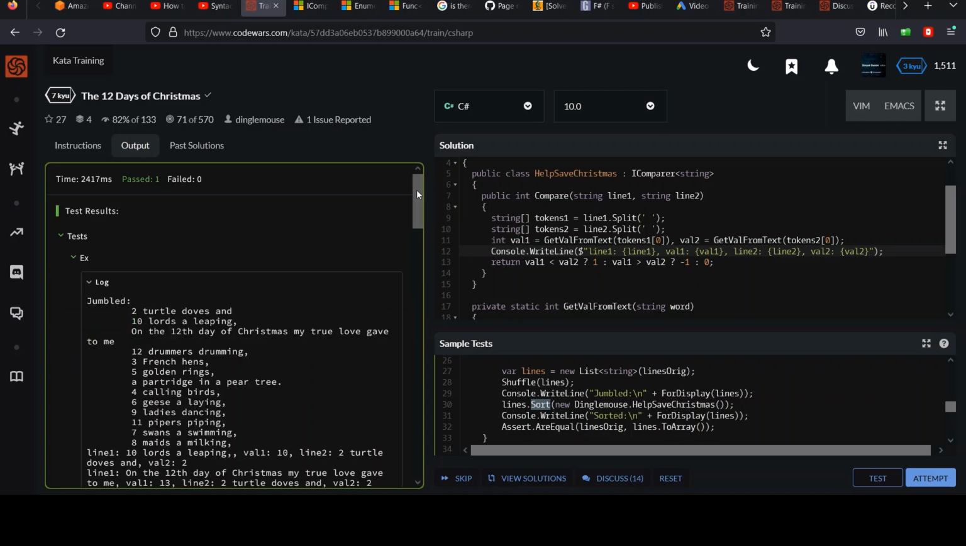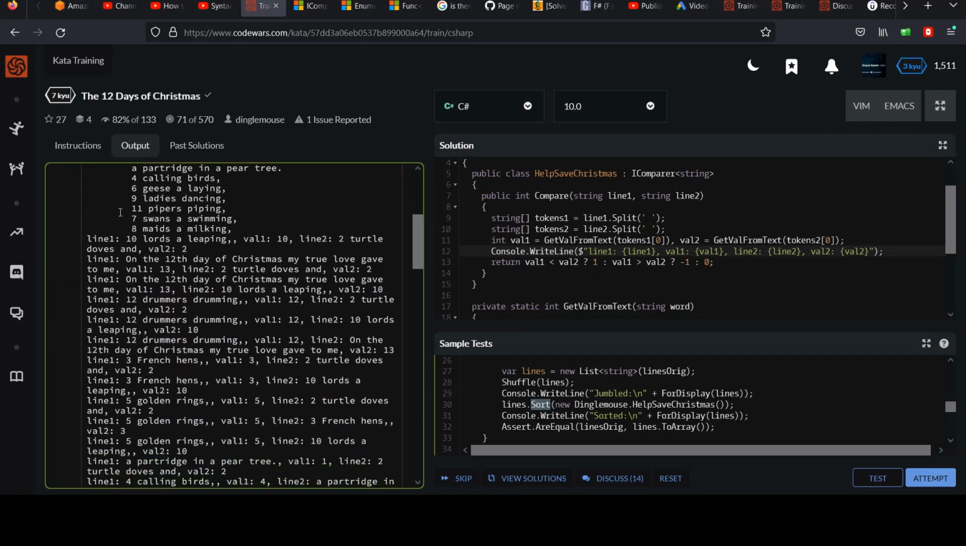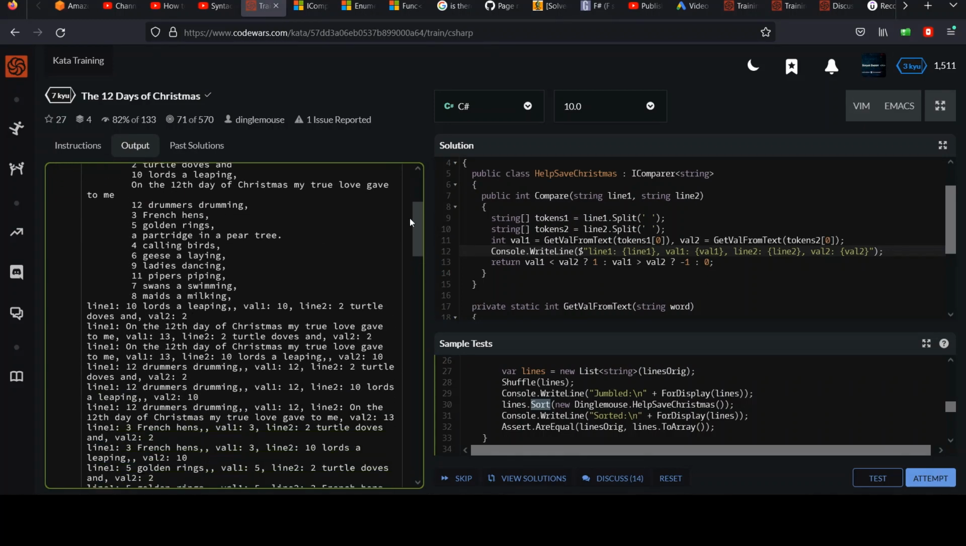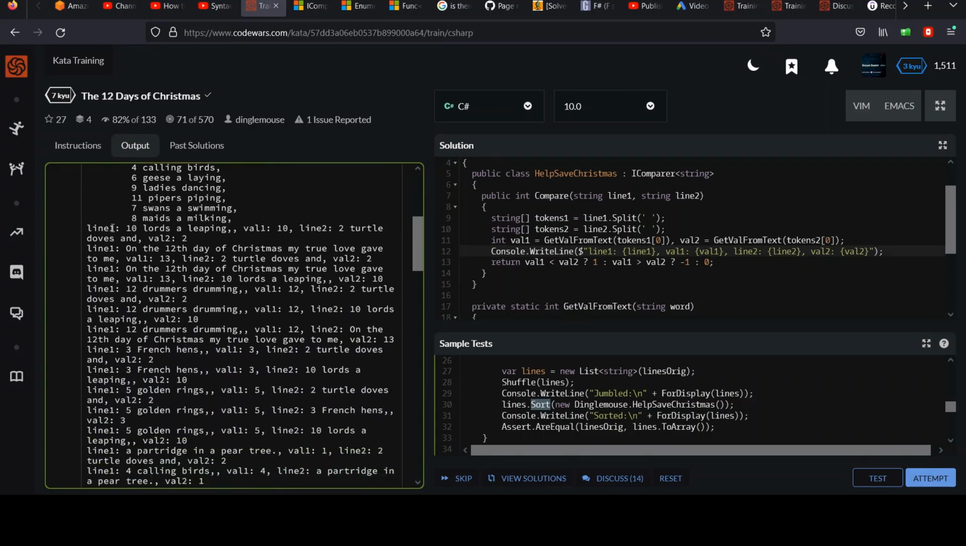Example. So this prints this jumbled bit, but you can see line 1 was 10 lords a leaping, and from that it extracted 10, which is what I wanted, right? I didn't care about the lords a leaping. And line 2 was 2 turtle doves, and I got 2. And on this one of the oddball cases, it started with on the 12th day of Christmas. On was associated with value 13. Perfect. So yeah, I'm going to take that out, but I'm just showing you